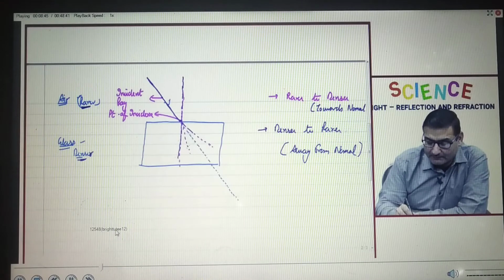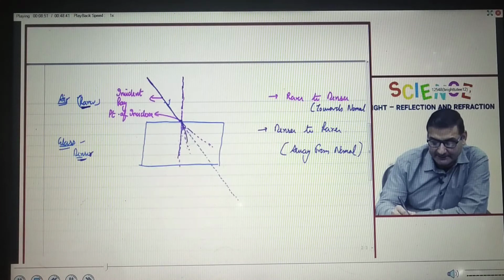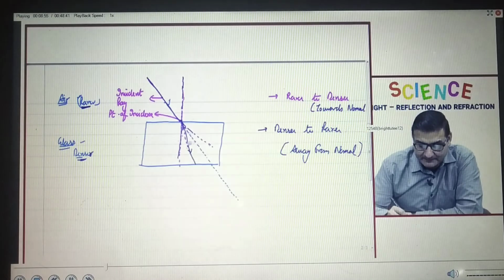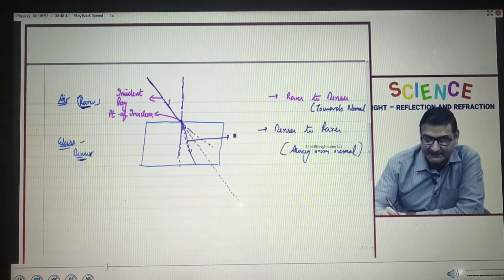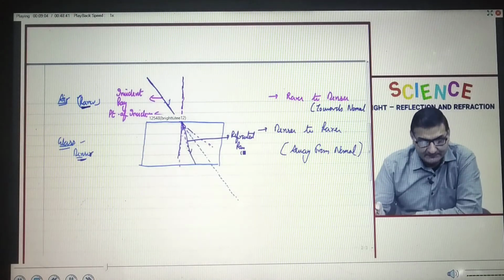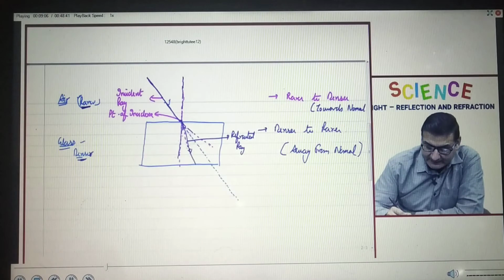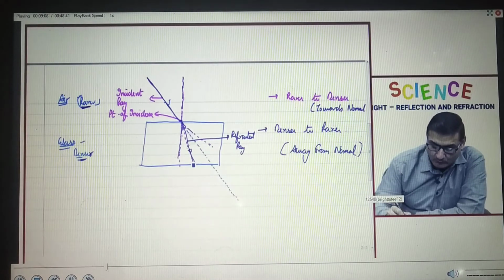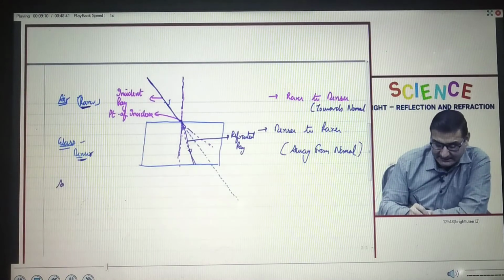Means the actual path was this, normal is this, so it will bend towards the normal. So this will be the ray's path now. This ray which gets deviated or bent, we call it refracted ray.